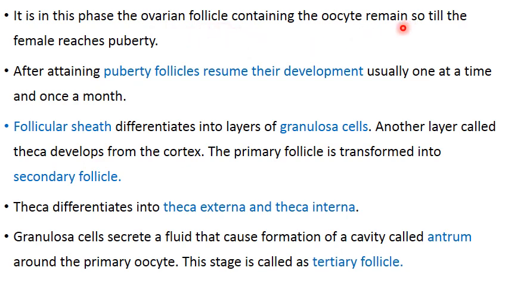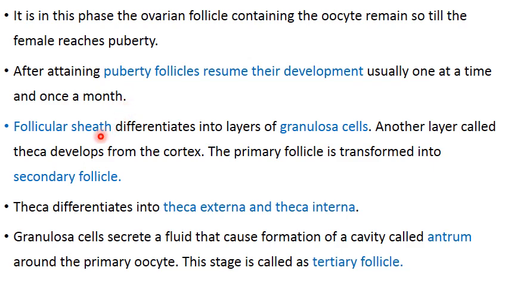That means it will not grow further in size till it reaches puberty. When a female reaches puberty, the follicles start their development, and usually one follicle will grow in size. It means one Graafian follicle will form once a month. So one egg will be released once a month, or rather one secondary oocyte will be released once a month.